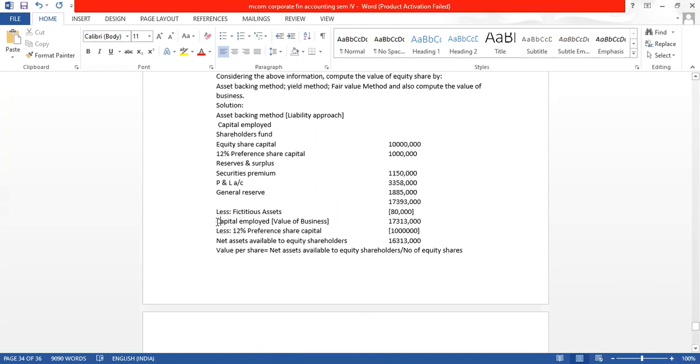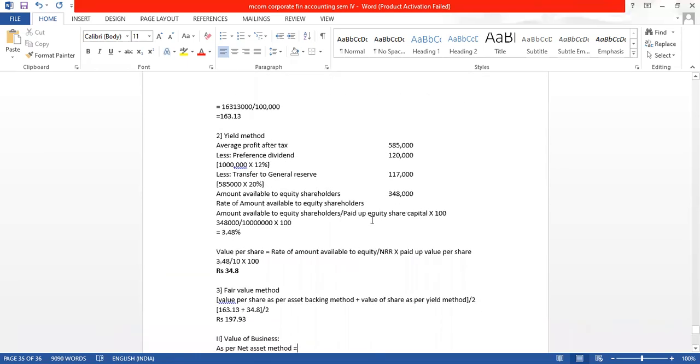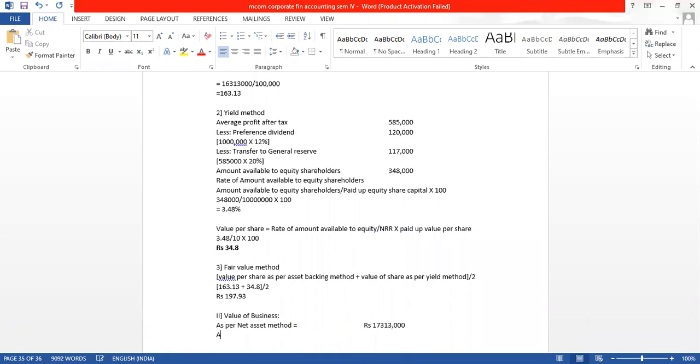As per the net asset method, we have already found out the value of business. As per the asset backing method, the value of business is 1,73,13,000 rupees. Now as per the yield method, what is the value of business?